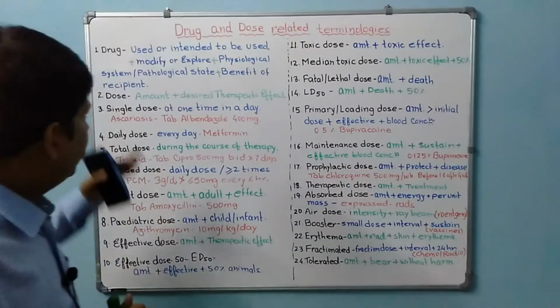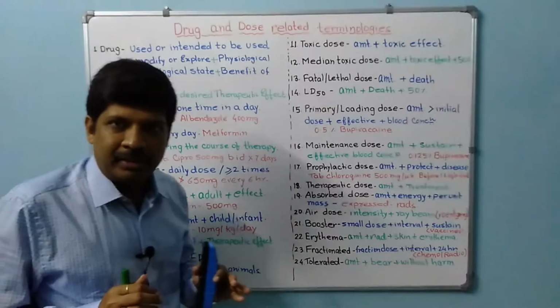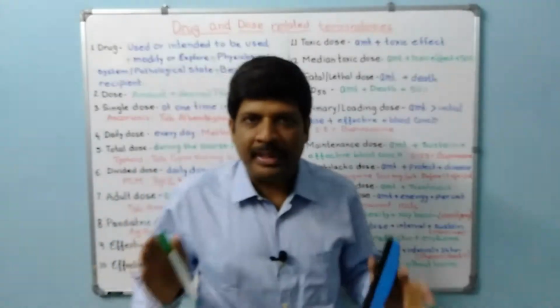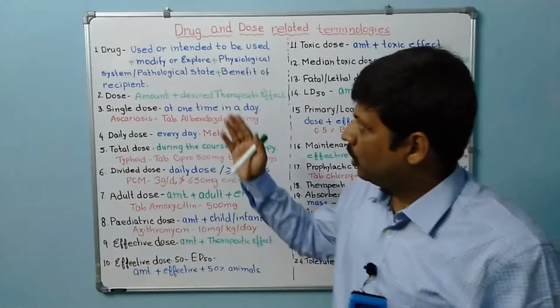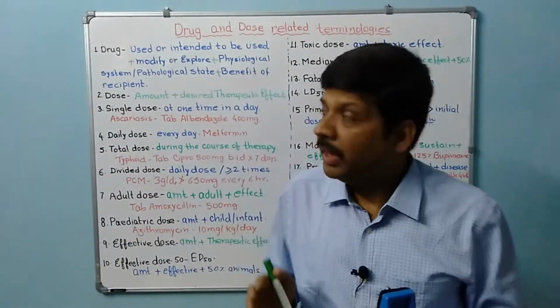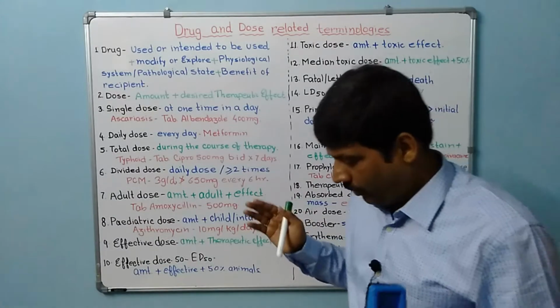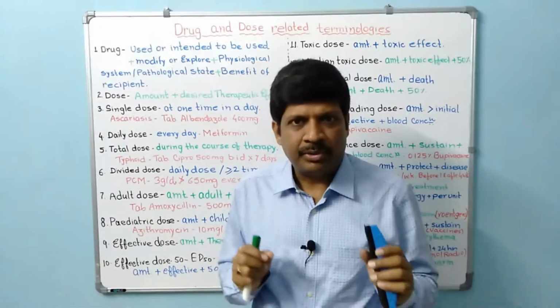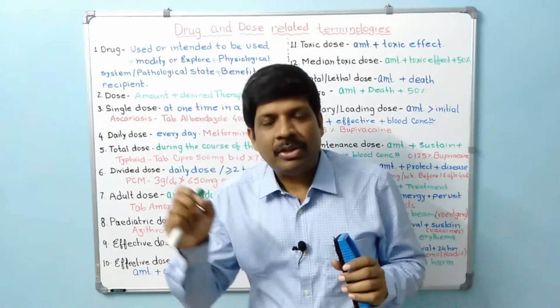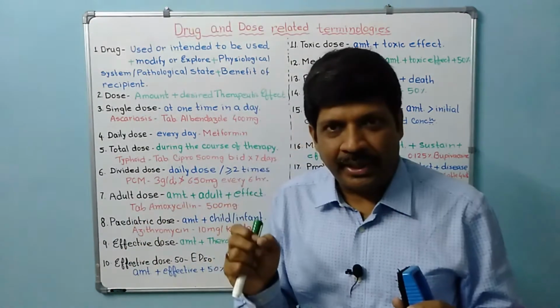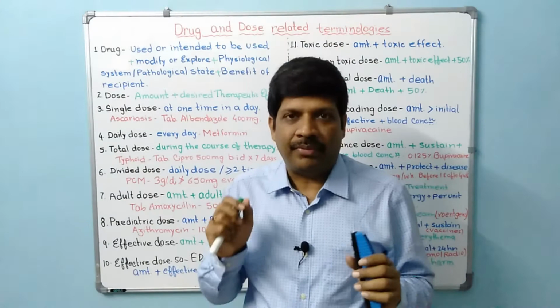Starting with the drug. Without drug there cannot be any dose, right? So first of all, the definition of the drug. Here we have many keywords to remember, and the World Health Organization has defined drug in a particular way.